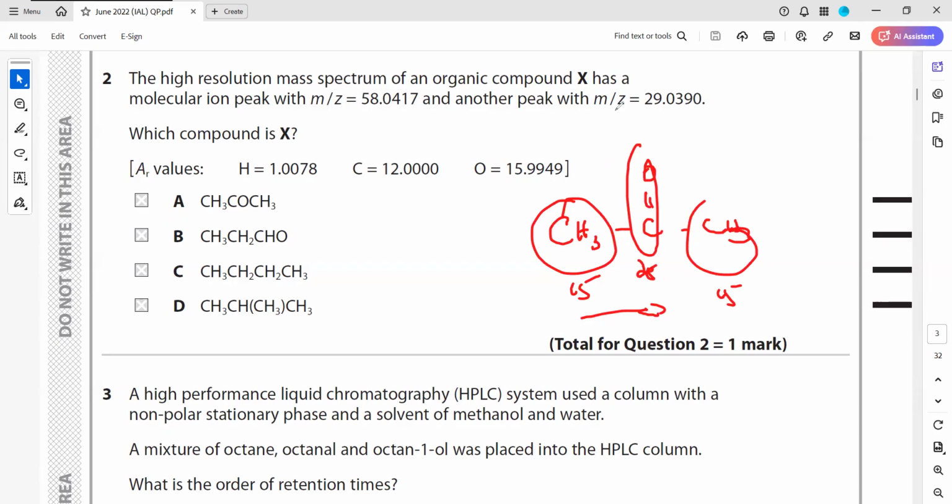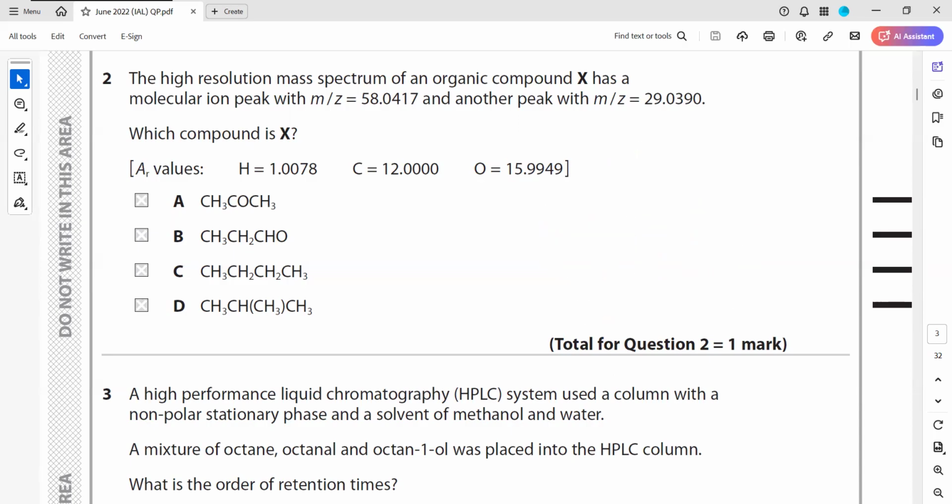So we break from left to right and then we break from right to left. We'll know what fragments are there. And then you have to do the same for the other option as well, like option B. If you see